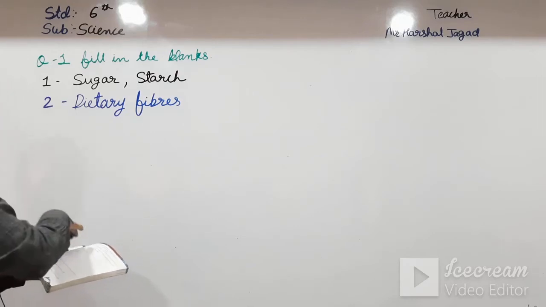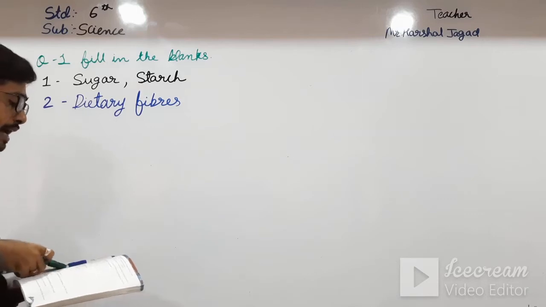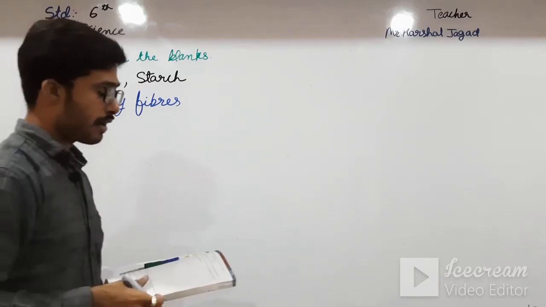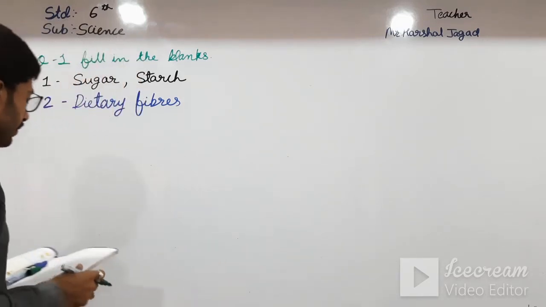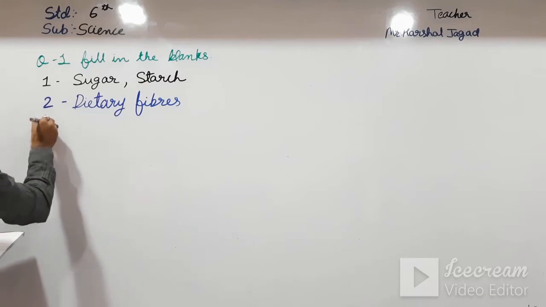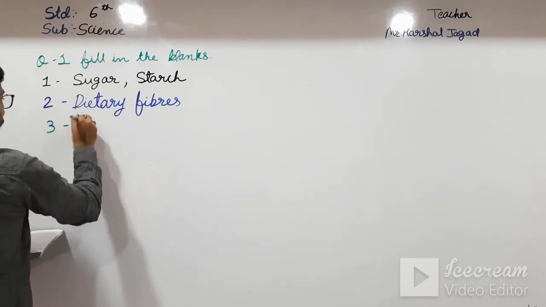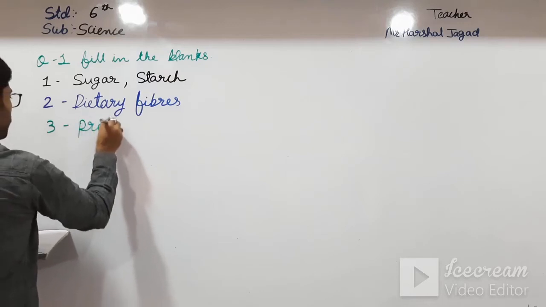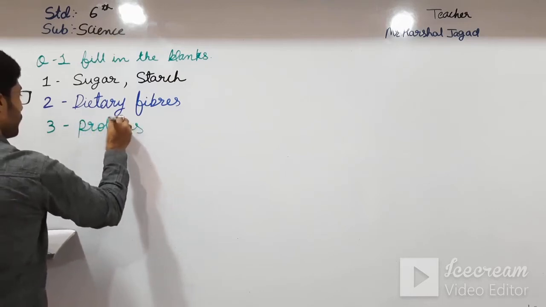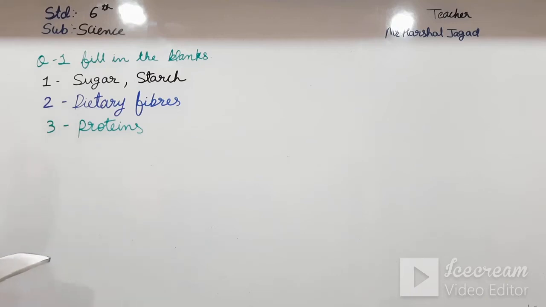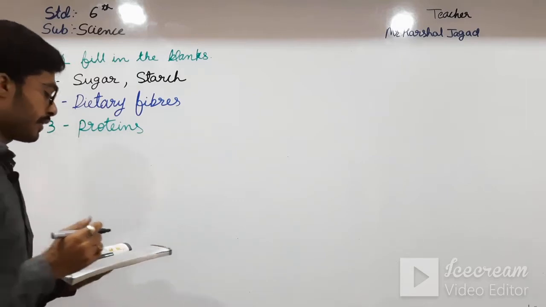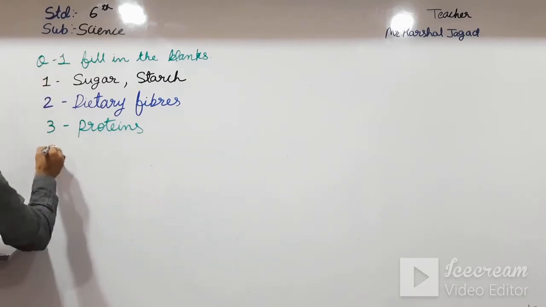Going to the third one: we need dash to repair our worn out tissues, that is proteins. So the third one is proteins. The fourth one: milk contains a sugar called dash, lactose.